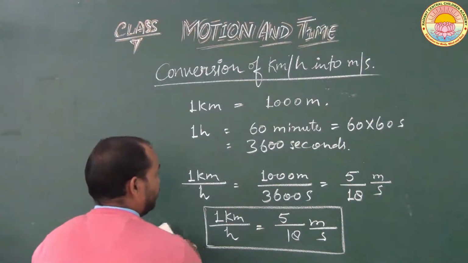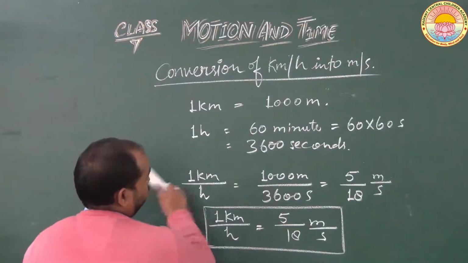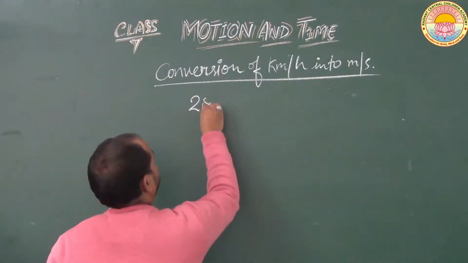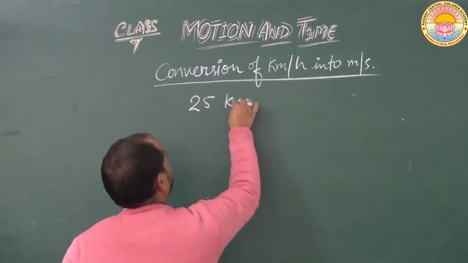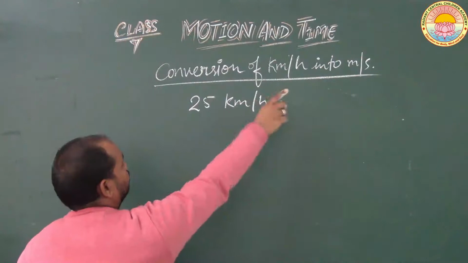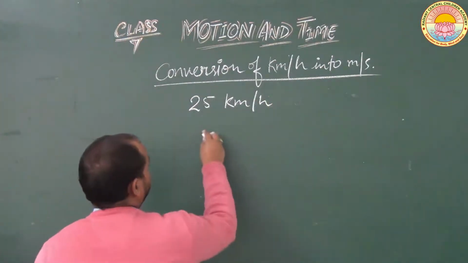Now let's take an example of conversion of kilometer per hour into meter per second. Suppose students, you have a speed of 25 kilometer per hour and you have to convert this speed into meter per second. Then what will you do?